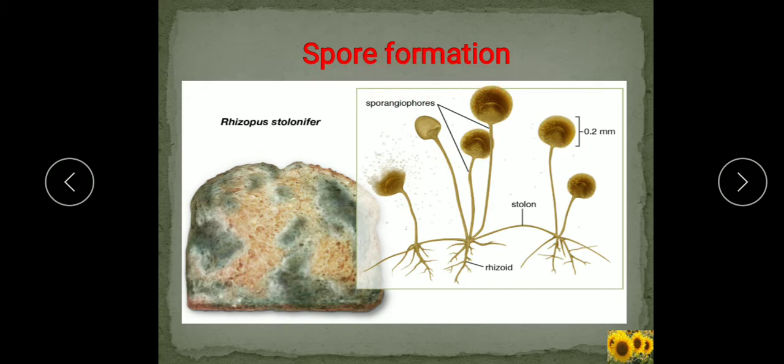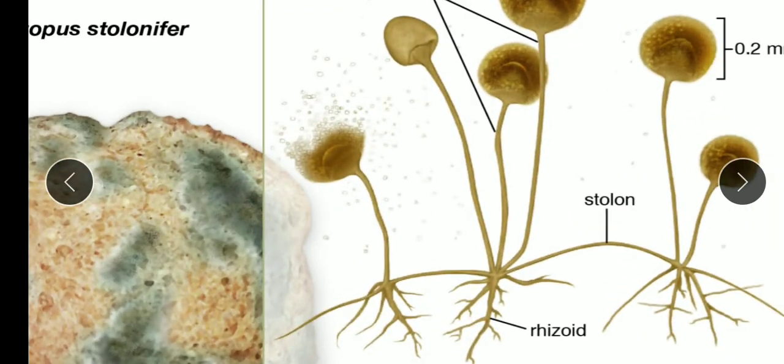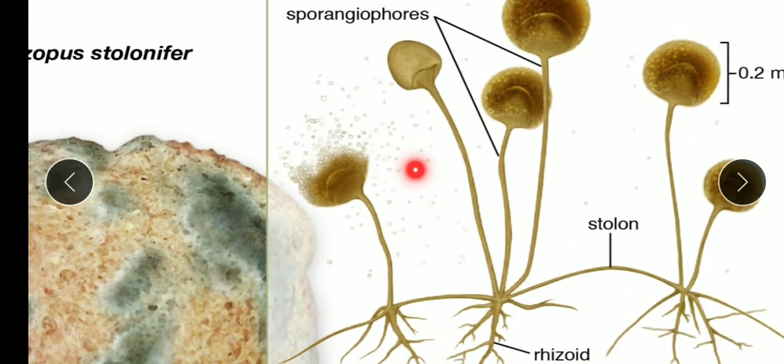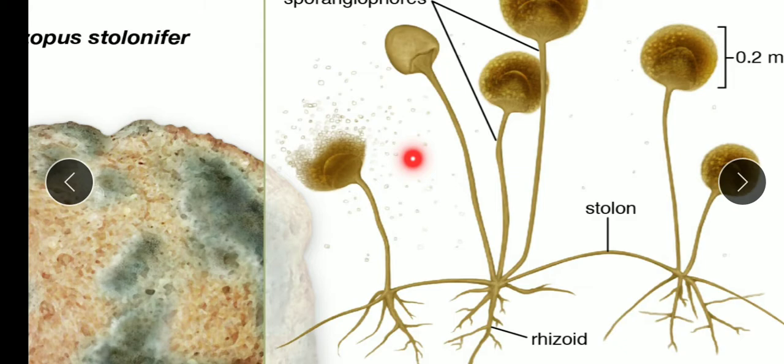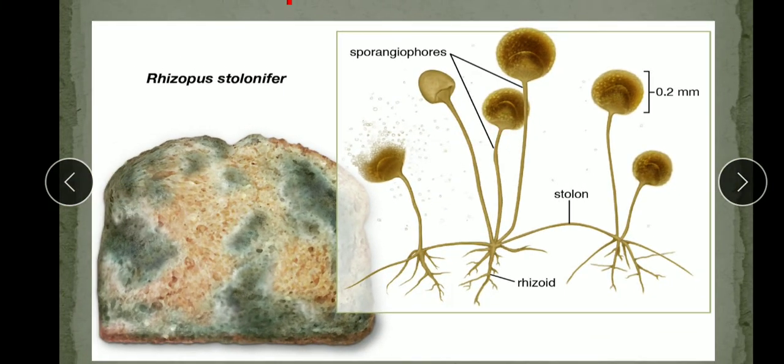Now what are spores? So spores, you can see here, these are the spores. They are tiny, spherical, unicellular bodies protected by a thick wall, and they are formed in spore sacs. You can see these bodies are known as the spore sacs. So they are formed inside spore sacs. During favorable condition,